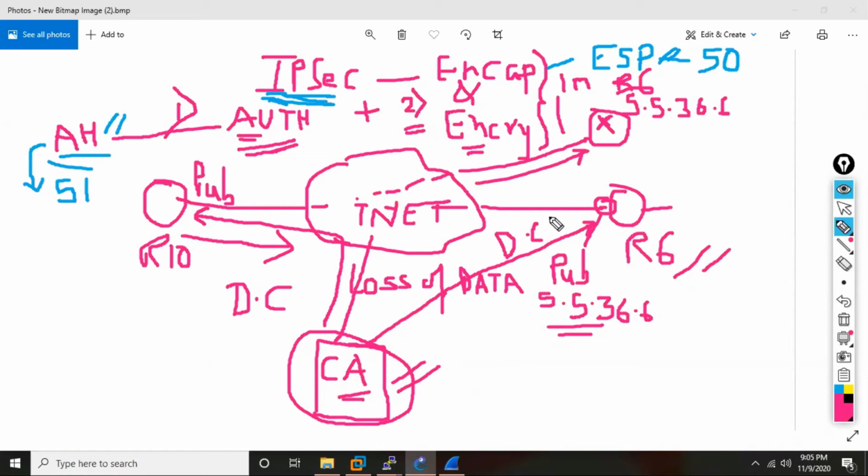So when R10 wants to communicate with R6 and is sending some information, R6 will send its digital certificate. And whatever digital certificate comes, it will have a digital signature of this CA server. So this now becomes scalable. And to do this kind of authentication, we have something called